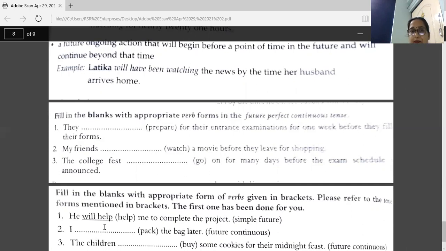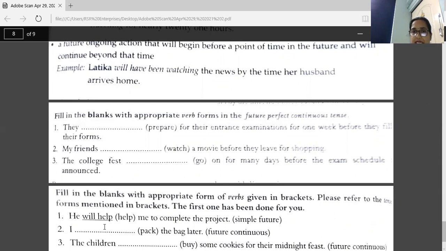Second sentence, my friends dash, word is watch a movie before they leave for shopping. Now future perfect continuous here. My friends will have been watching a movie before they leave for shopping. Now third sentence.